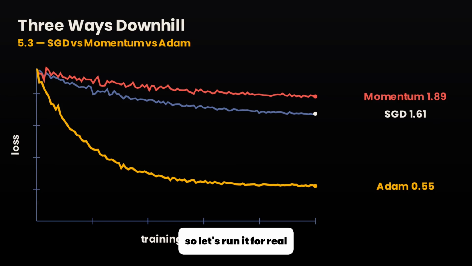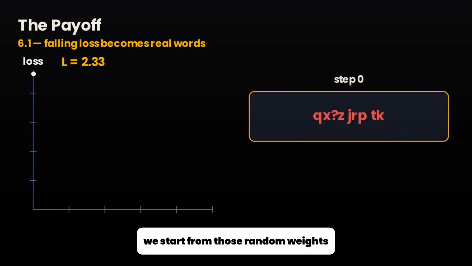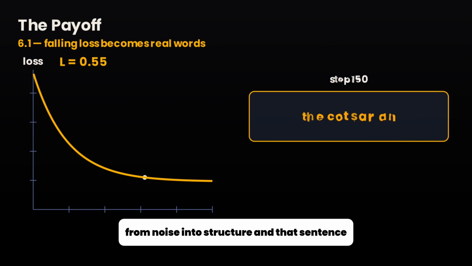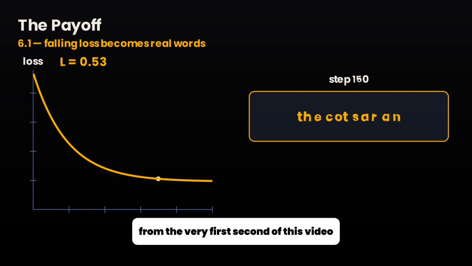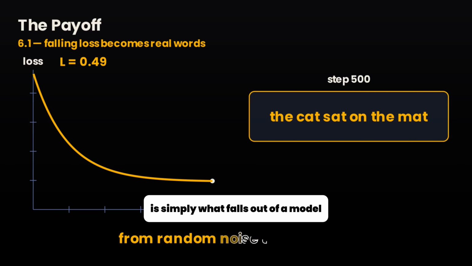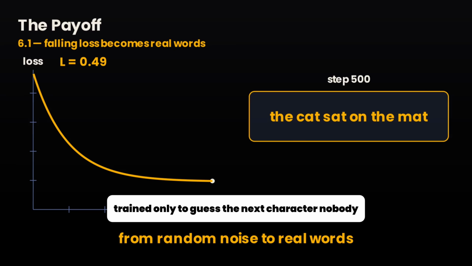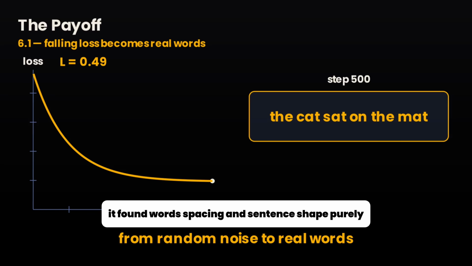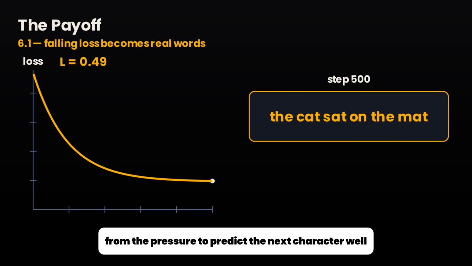So let's run it for real. We start from those random weights, the loss begins high, and as gradient descent does its work, the loss falls and the samples sharpen from noise into structure. And that sentence from the very first second of this video, the one that felt like a magic trick, is simply what falls out of a model trained only to guess the next character. Nobody wrote a grammar rule and nobody gave it a dictionary. It found words, spacing, and sentence shape purely from the pressure to predict the next character well.